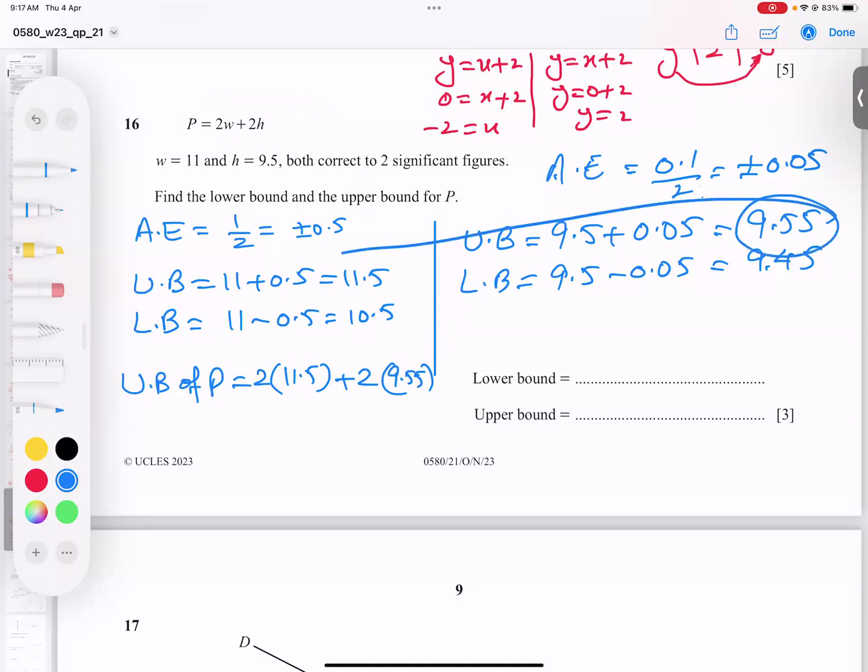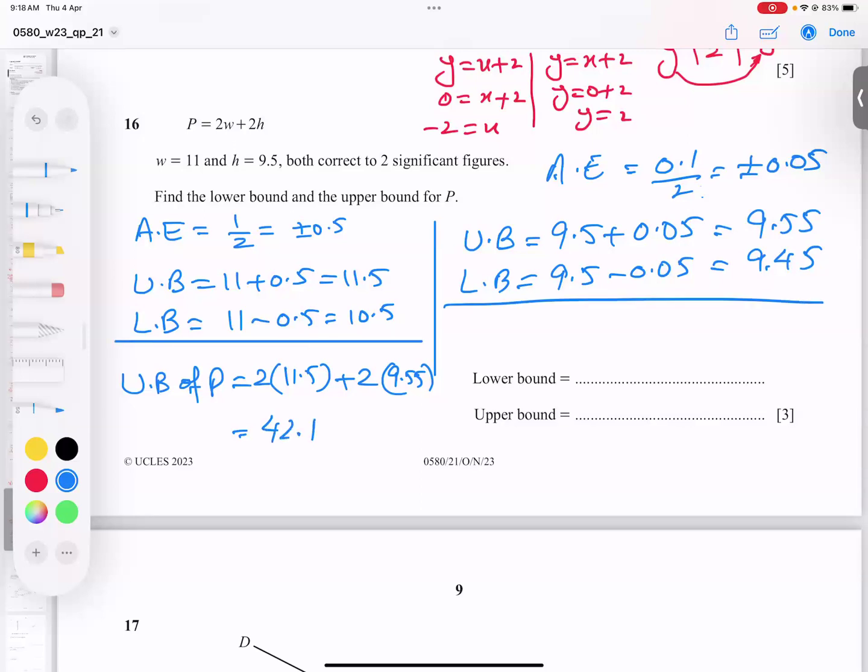I will take both upper values. If I type in the calculator 2 times 11.5 plus 2 times 9.55, my answer is coming 42.1.